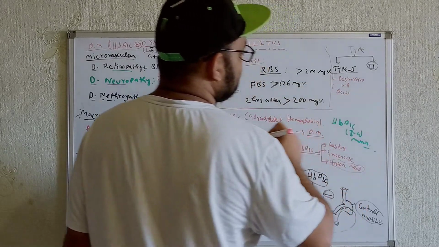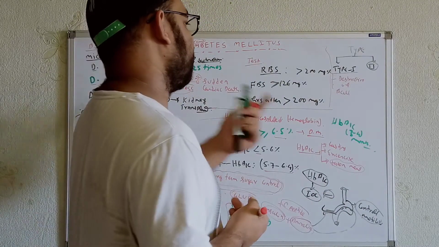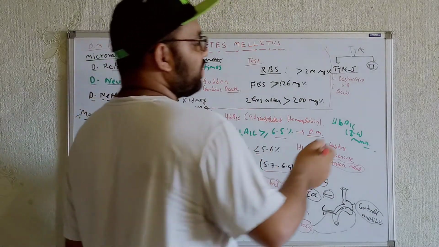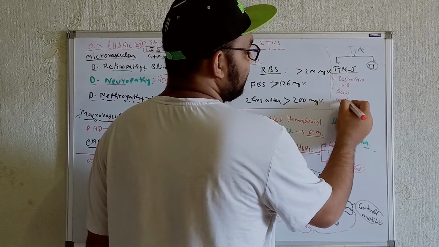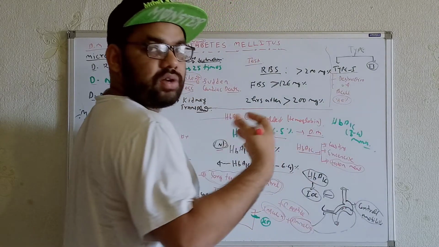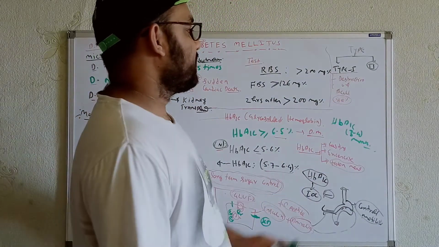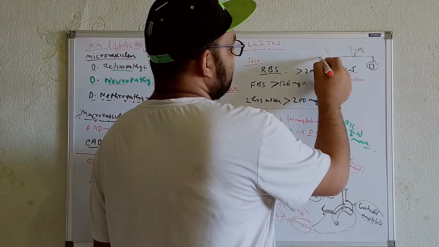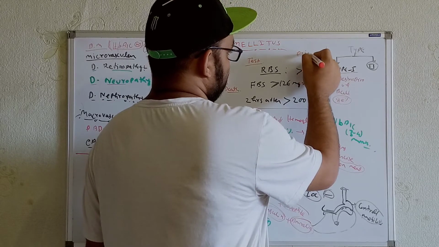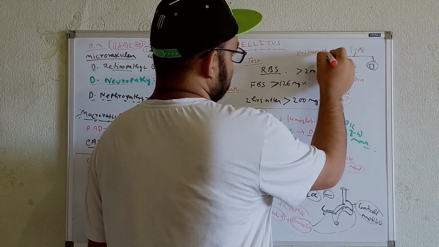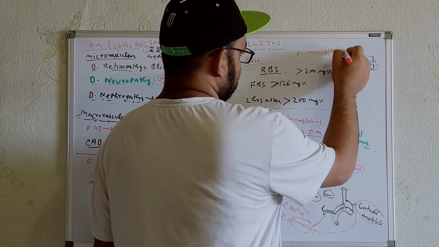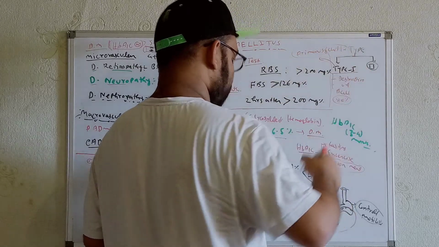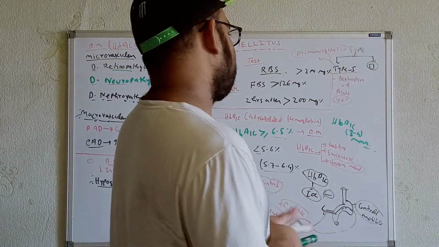When can you consider that the person is having type 1 diabetes? When you see 80% of the beta cells already got destroyed. In these cases, you can consider the person is having type 1 diabetes, and type 1 diabetes is primarily seen in children. In old age you can also see it, that's not excluded, but primarily it is in children.